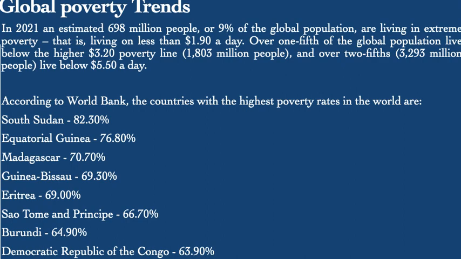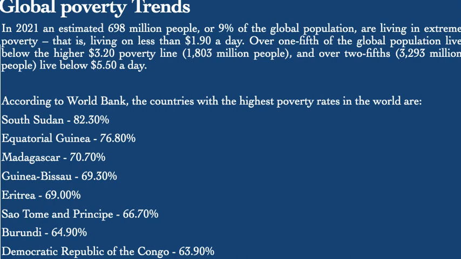In 2021, an estimated 698 million people, or 9% of the global population, are living in extreme poverty, that is, living on less than $1.90 per day. Over one-fifth of the global population live below the higher poverty line, that is $3.20 per day, and over two-fifths live below $5.50 per day.